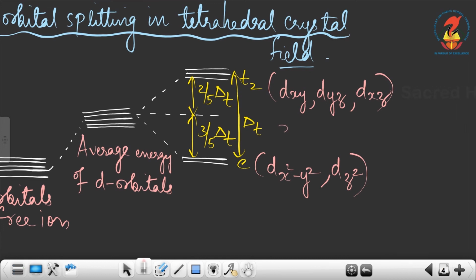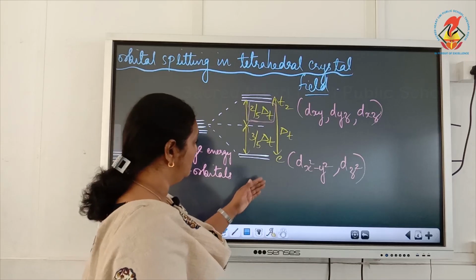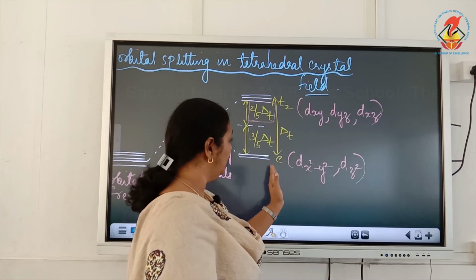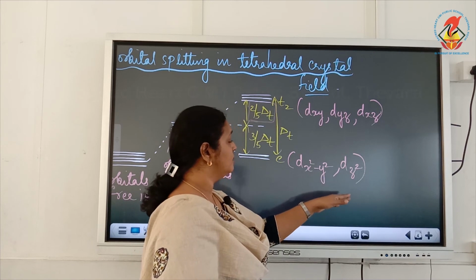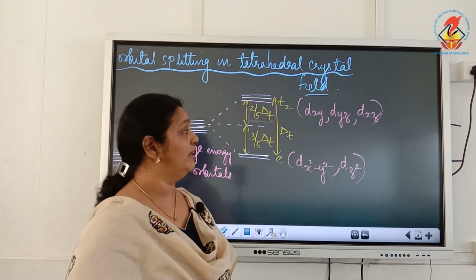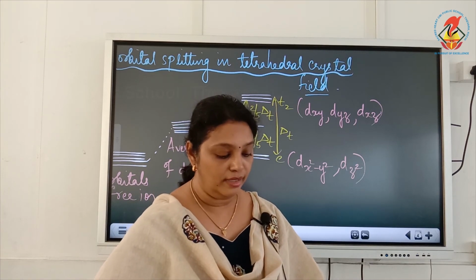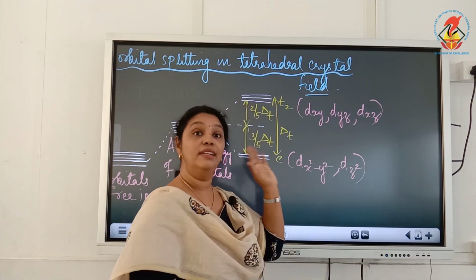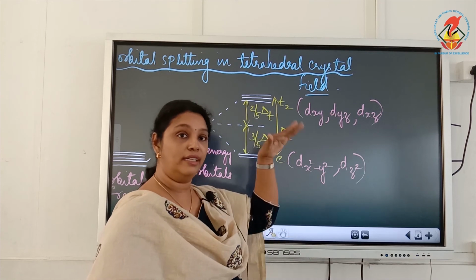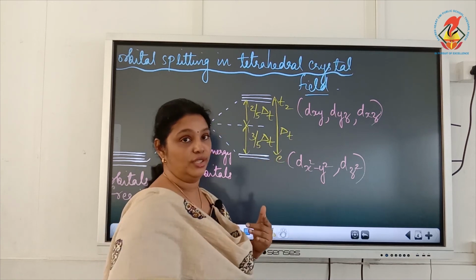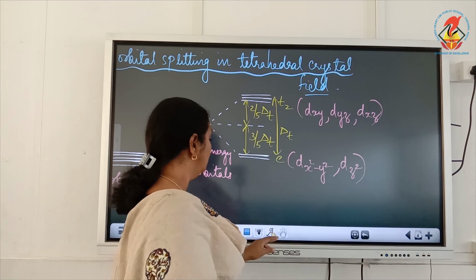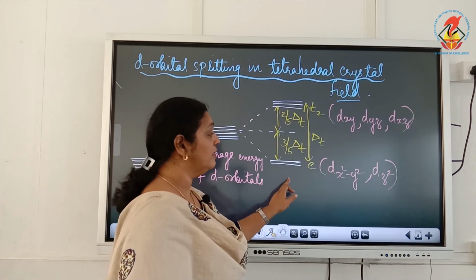The energy of E is reduced by 3/5 Δt and the energy of T2 is increased by 2/5 Δt. The d orbitals in E are dx²−y² and dz², and T2 is dxy, dyz, dxz. So everything is the same except that the d orbital splitting is inverted. E will come down and T2 has higher energy. Okay, so this is the d orbital splitting in a tetrahedral crystal field.